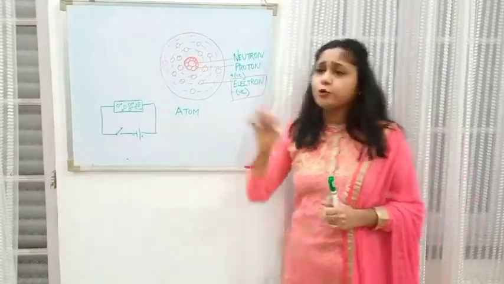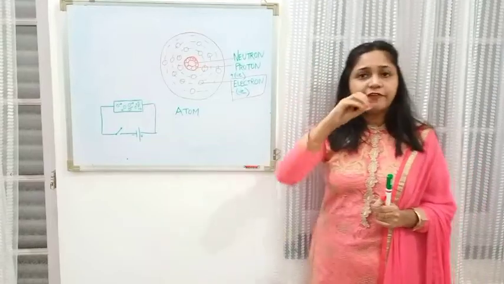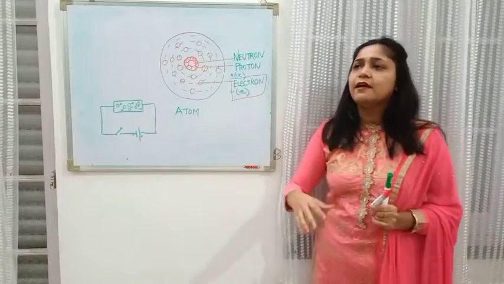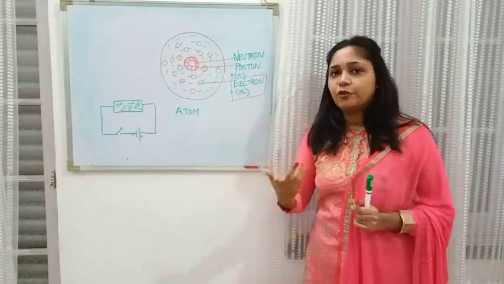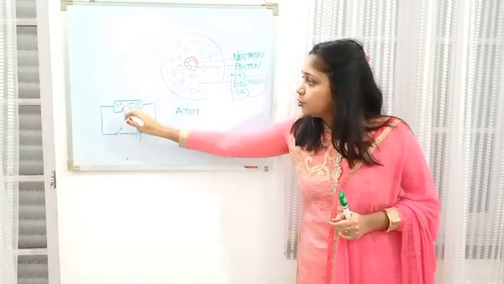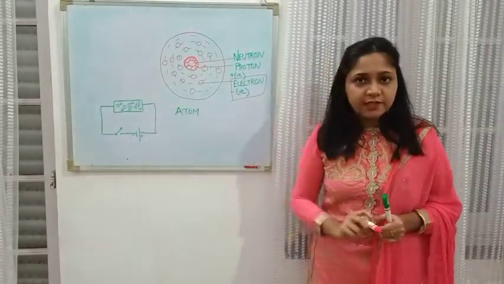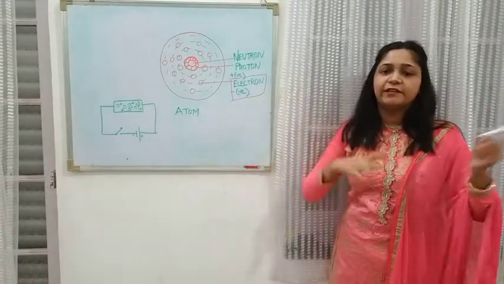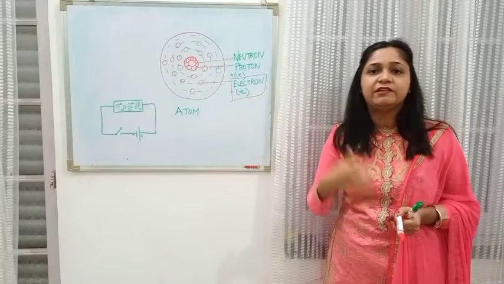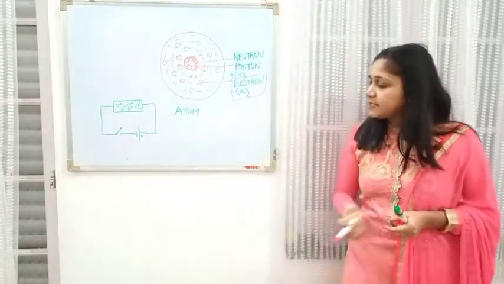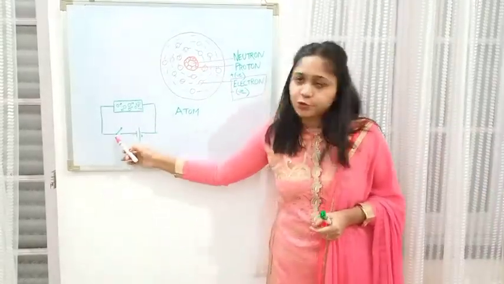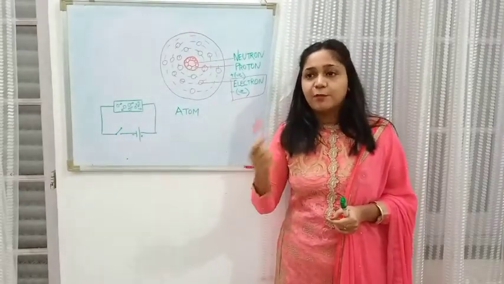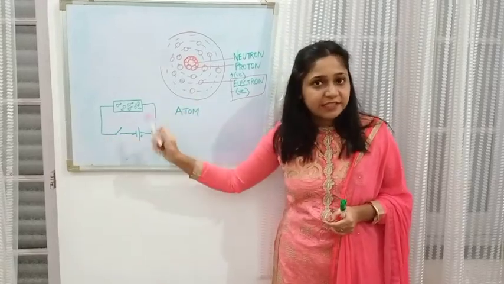Now normally, when conductors or metals are not connected to any battery, this is what the electrons would look like. This is a piece of conductor I have tried to show here. They are without any direction, randomly moving here and there. See here, this is the sign of a switch. You have switches at your home, right? You would have also come across this switch in an electric circuit.